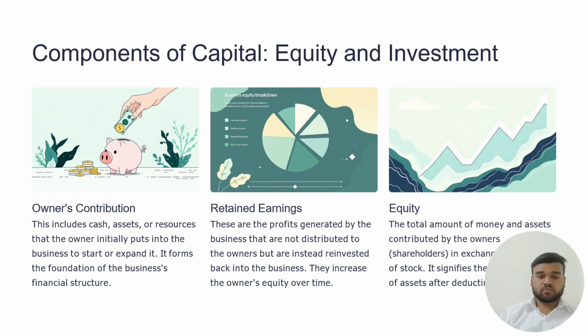Retained earnings: these are the profits generated by the business that are not distributed to owners, but are instead reinvested back into the business, increasing owners' equity over time. Equity is the total amount of money and assets contributed by the owners, shareholders, stock, etc.